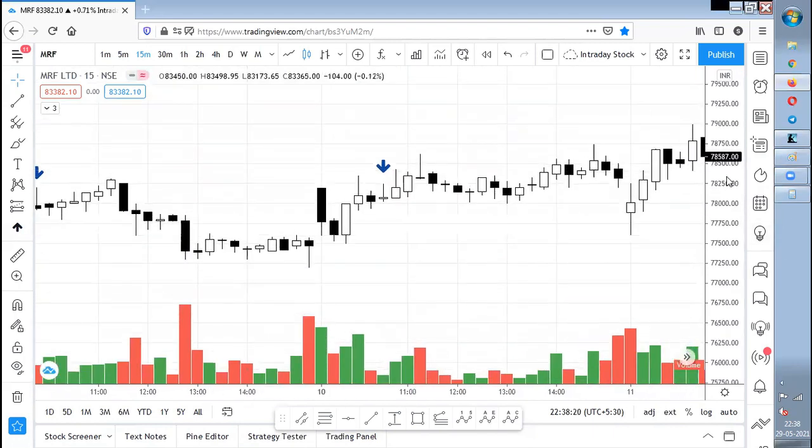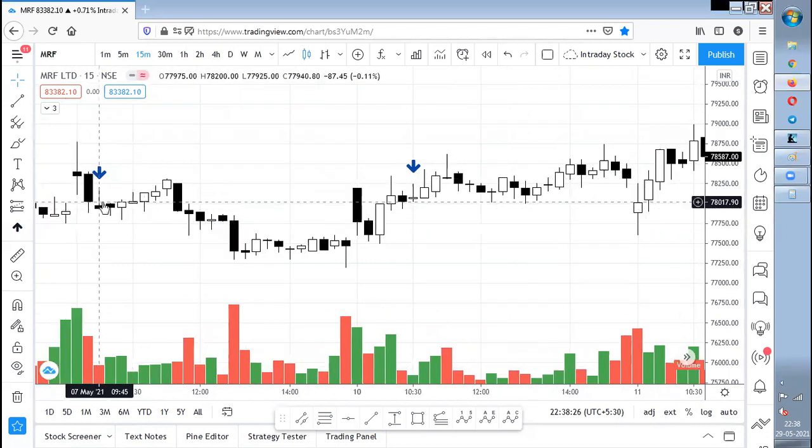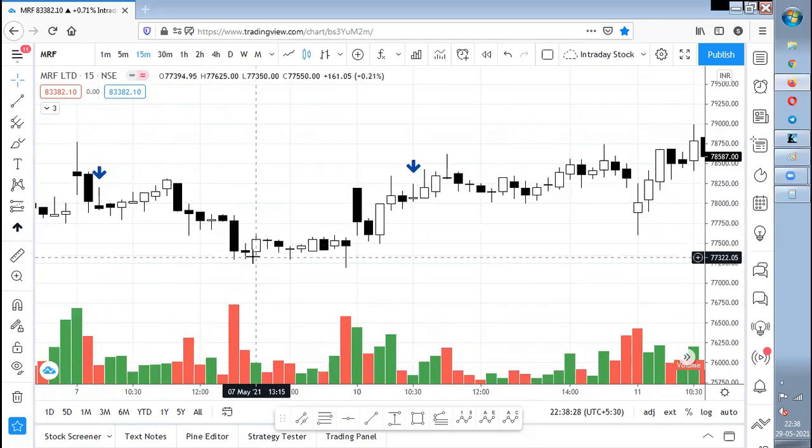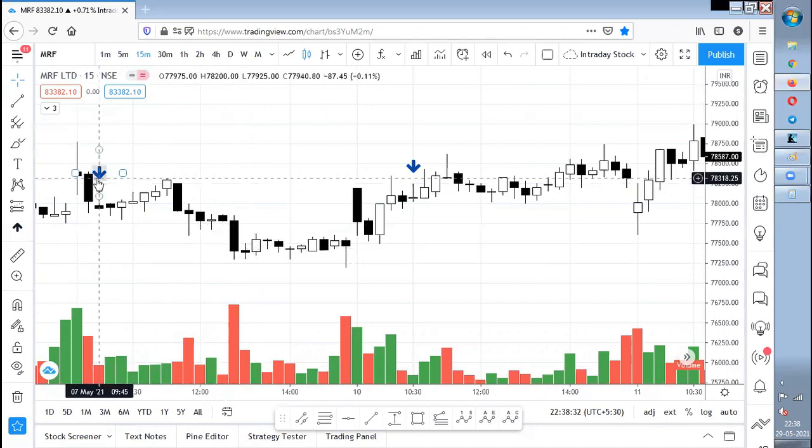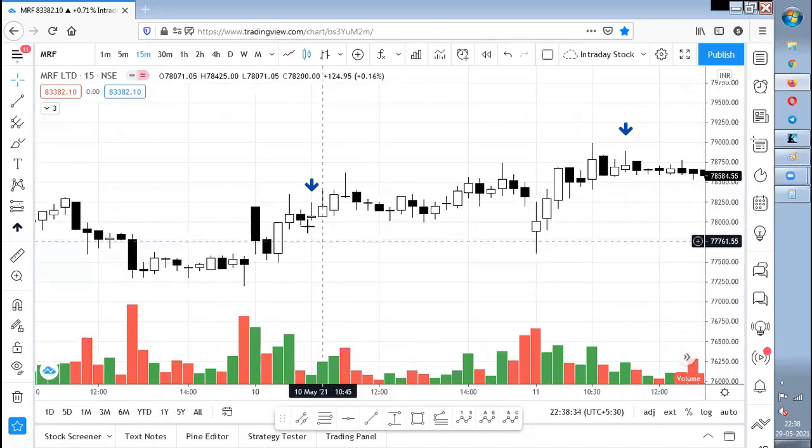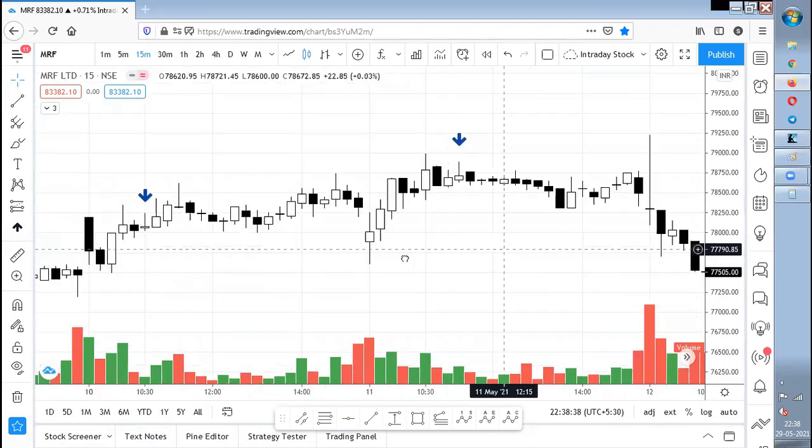Do not assume that it will hit my stop loss and then come back. Do not think all these things. Even if you see that after the stop loss is hit, the price has come down, let us consider that we are playing with good discipline. That is why the stop loss is hit and I'm exiting the trade. Here I could not find an entry in the next candle, so I'm avoiding this trade.